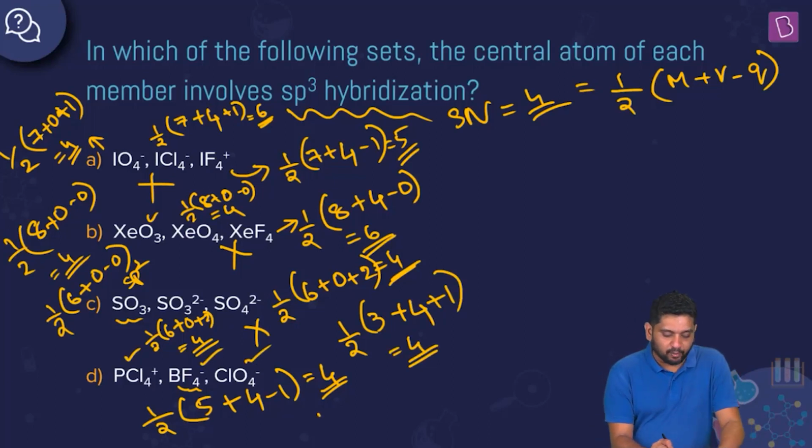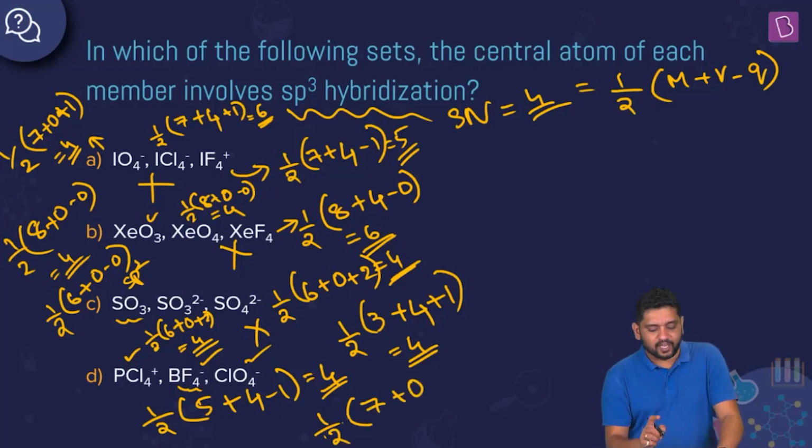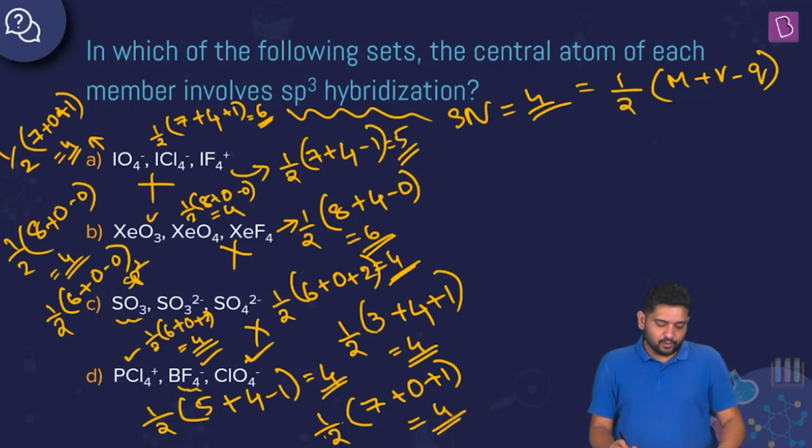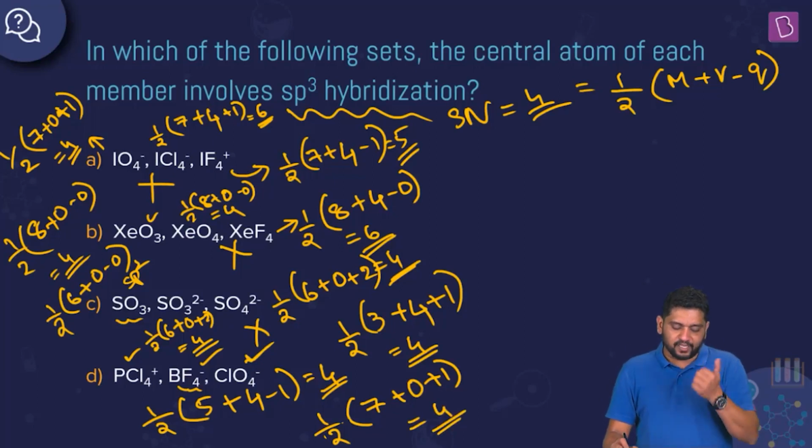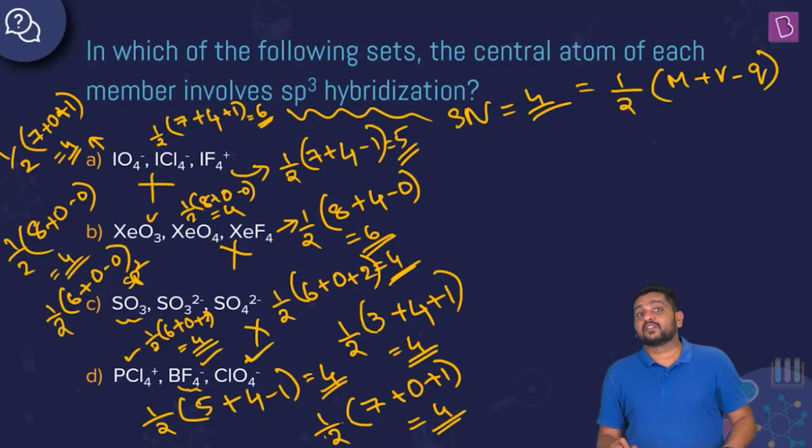Last one is ClO4-. Half of... chlorine is a halogen, so 7 valence shell electrons, no monovalent atoms, only oxygen, and the charge is minus 1, so minus minus is plus 1, right? So 7 plus 1 by 2 is again 4, which means even the last one is also sp3. So PCl4+, BF4-, ClO4- all have steric number 4, which means all of them are sp3. So our final answer is of course option D.